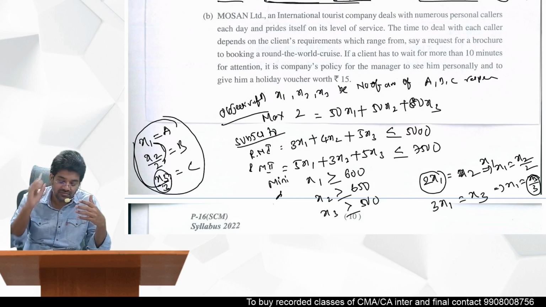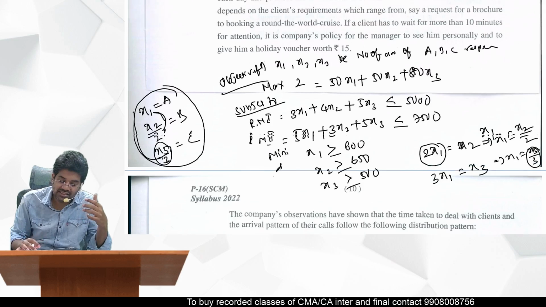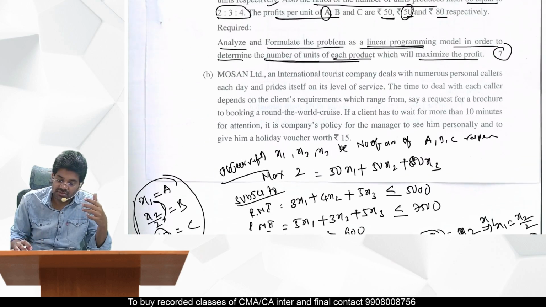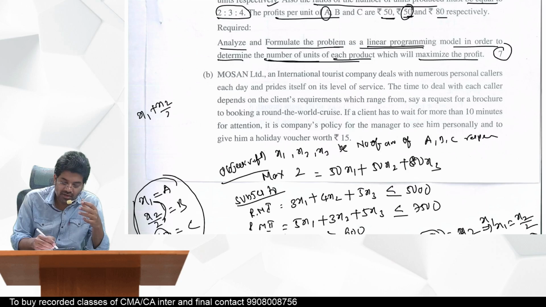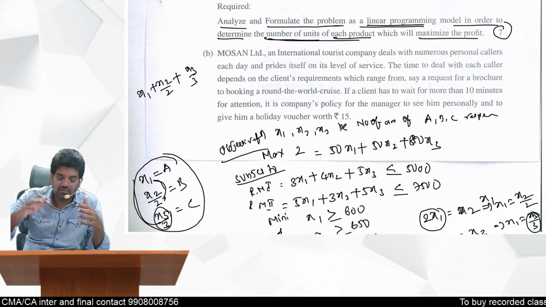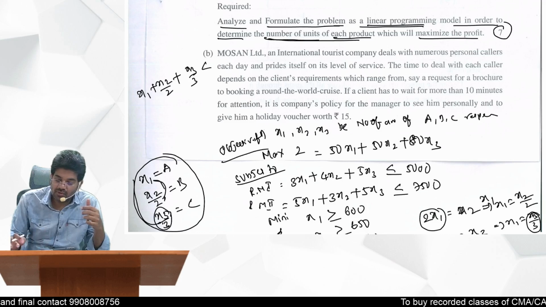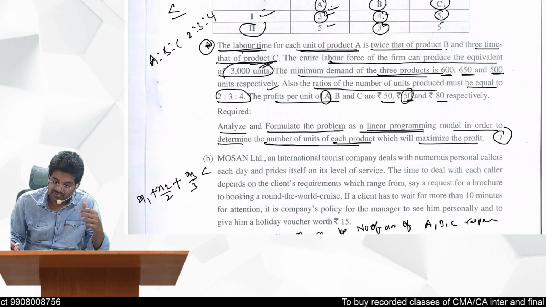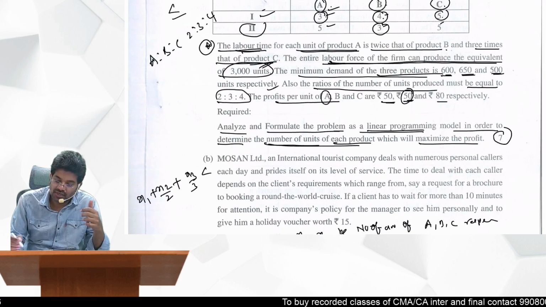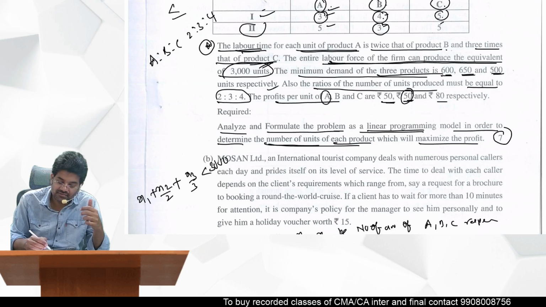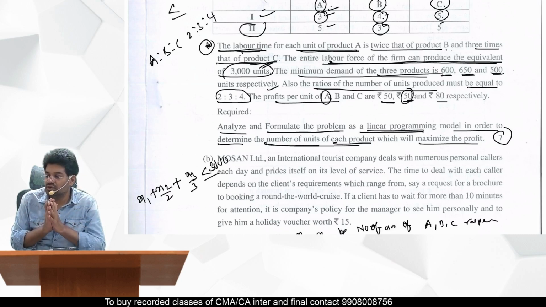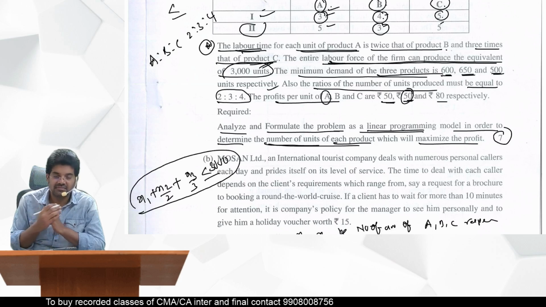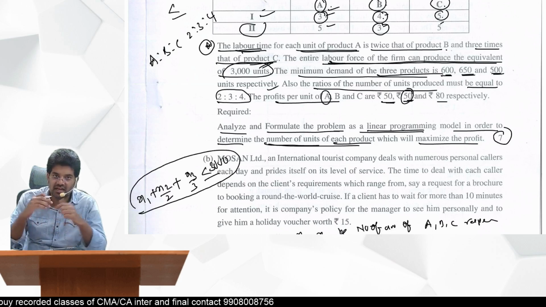So now, x1 plus, what is the maximum we can produce? The 3 of them using the labor together. So x1 plus x2 by 2 plus x3 by 3 less than or equal to how many units? The entire labor force of the firm can produce the equivalent of 3000 units. x1 plus x2 by 2 plus x3 by 3 less than or equal to 3000 units. So this is how you should write that condition. Think about it, you will understand this.